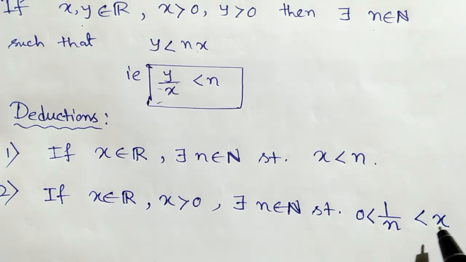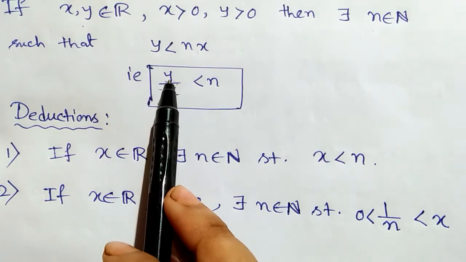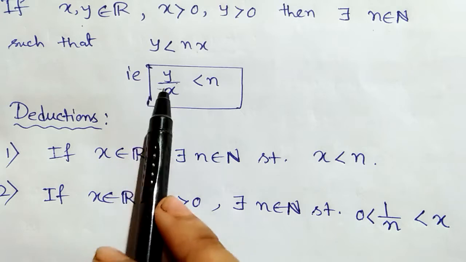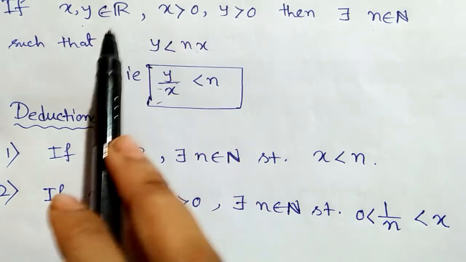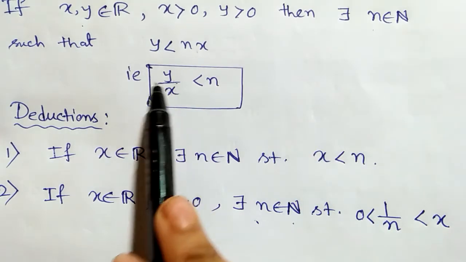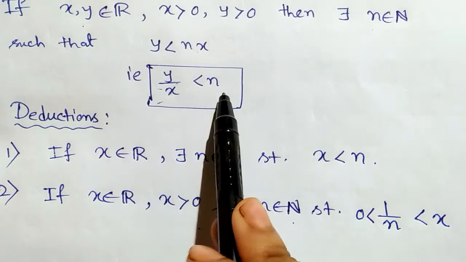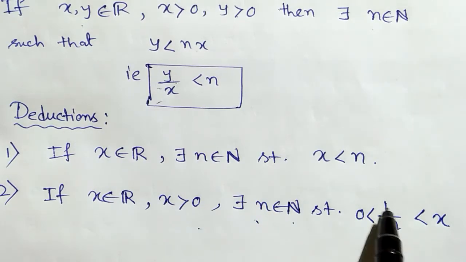So, this is a positive number. So, finally we get, if we put y equal to 1, that is fix the value of y, then for any positive real number x, there exists a natural number n such that 1 by x is less than n or 1 by n is less than x. See, I have written this 1 by n less than x, and since this 1 by n is always a positive number, so 0 is less than this, so we get this.